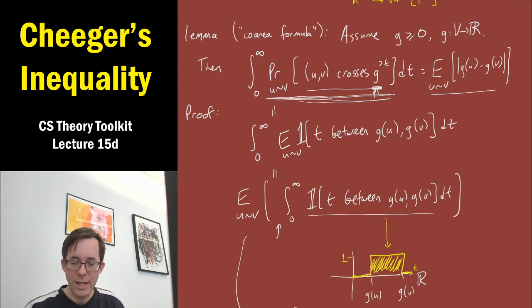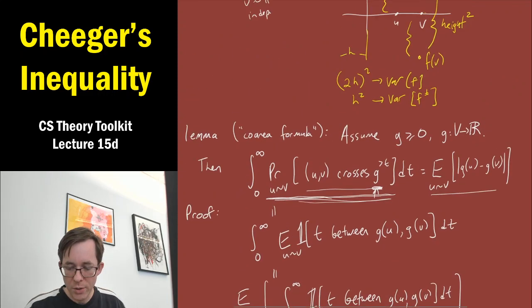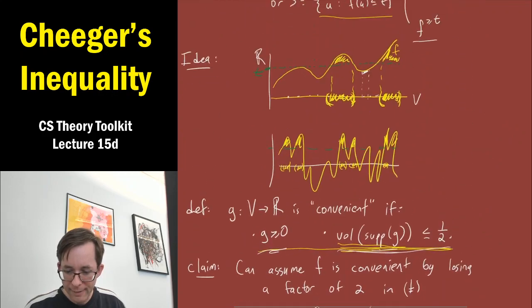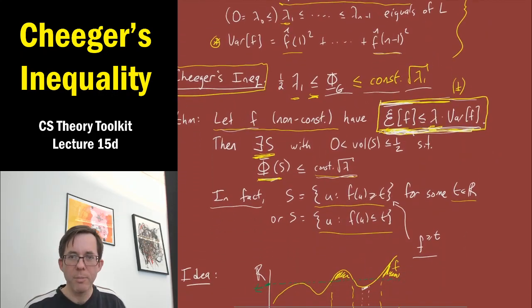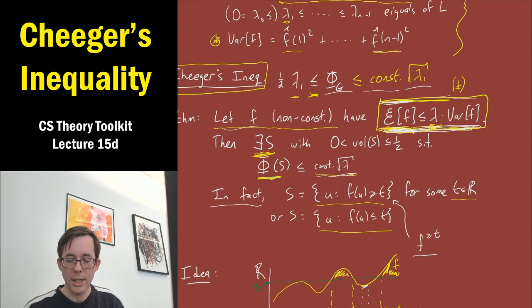So maybe I'll leave that last deduction of the proof to you, but the form of the proof actually shows that this constructive method of finding a small conductance set S, given a function f with small Rayleigh quotient, follows directly from the proof methodology.